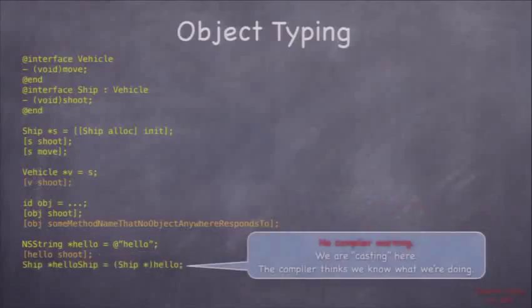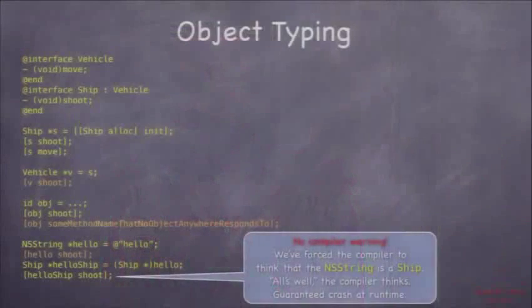What if I did this? Ship star helloShip equals a cast. Everyone knows about casting, right? All languages have casting pretty much, or most languages that you know. Parentheses, ship star, hello. This is perfectly legal, and the compiler will not warn me. I've now taken a string and put it in a ship star pointer, and the compiler now thinks that helloShip is a ship, so it's only going to complain if you do things to it that don't look like a ship, even though we know that it is a string.